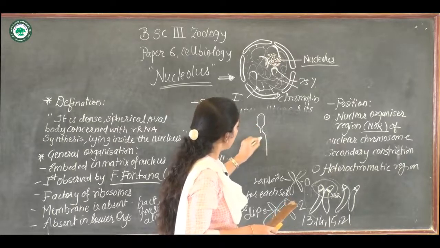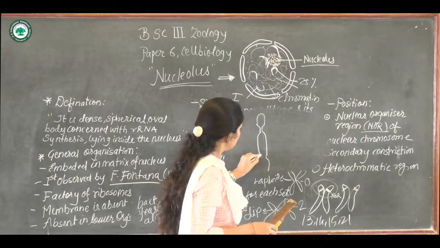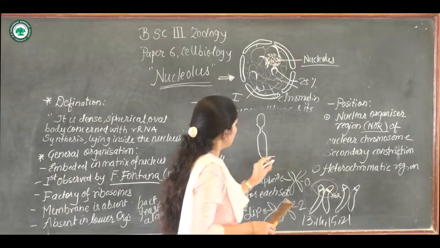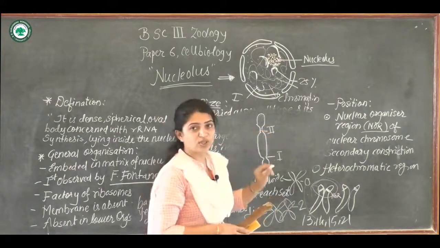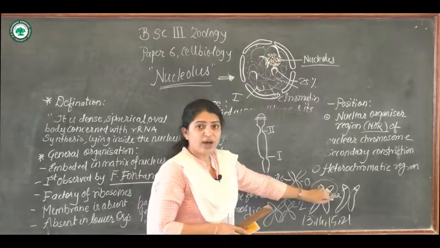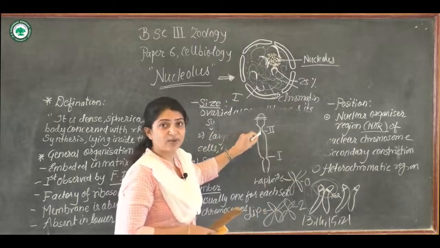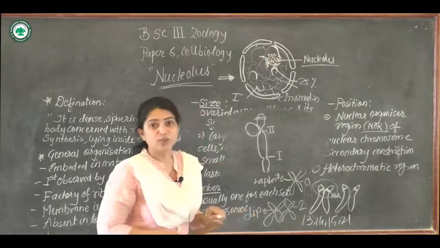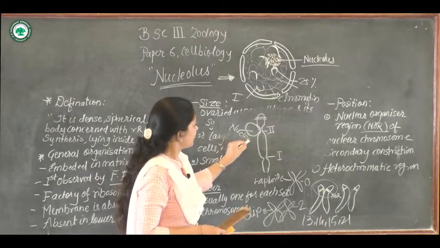One is the primary constriction and the other one is the secondary constriction. So this NOR, the nuclear organizer region, lies in the secondary constriction, which then forms part of the nucleolus.